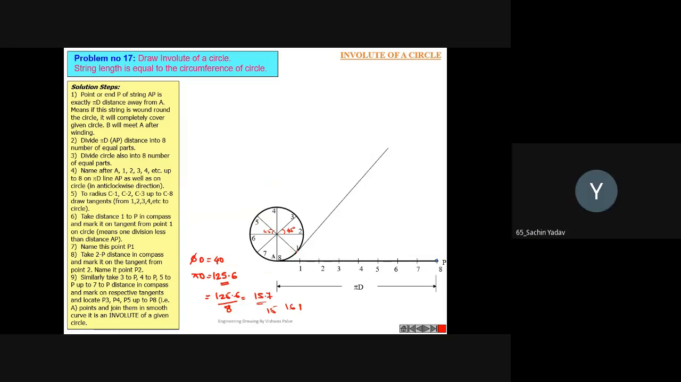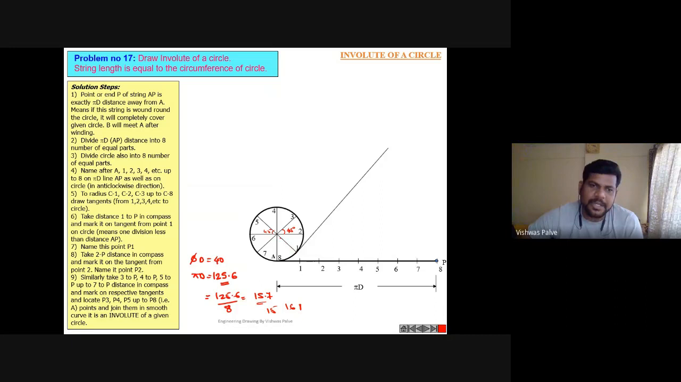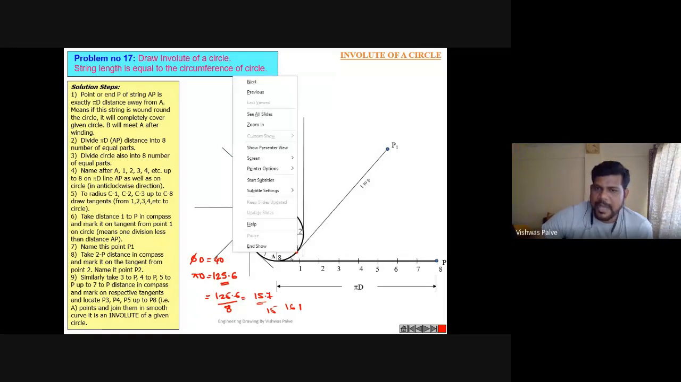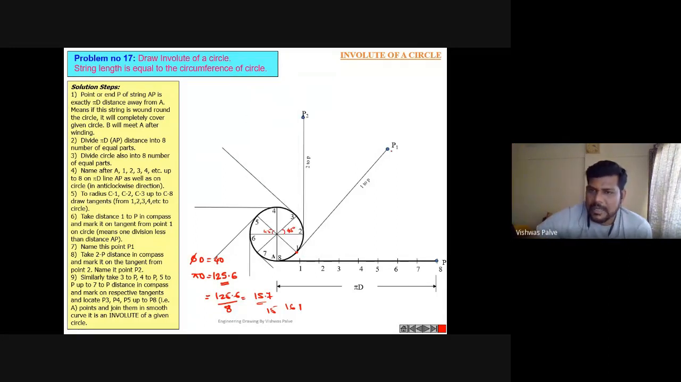90 degrees to the radius, 90 degrees to the diameter. So draw a tangent from each point. Okay, now what is the next step? Take the distance 1 to P in the compass. From where I have named it 1 to P, take the distance 1 to P, select point 1 as the center of a circle and cut an arc on that line.